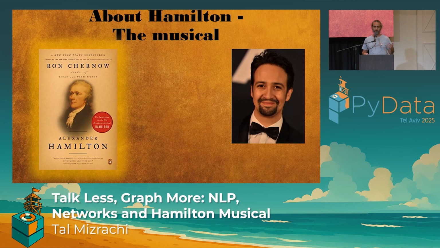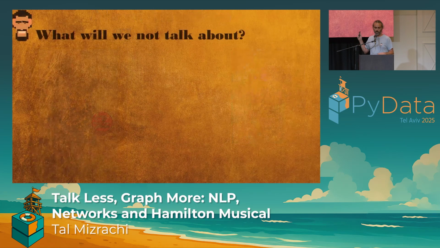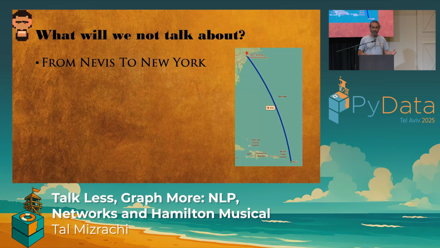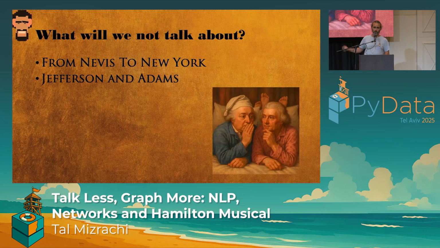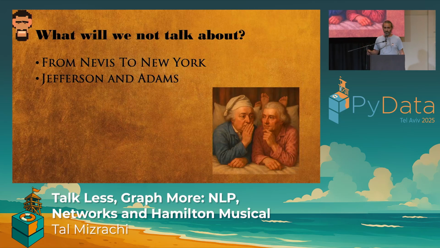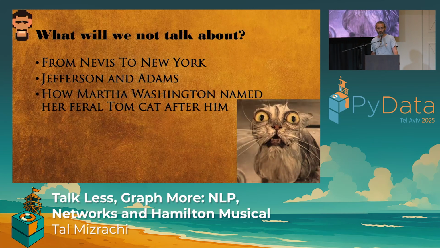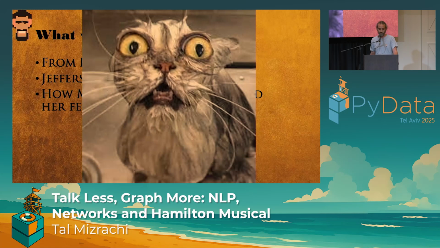But let's start first with what we're not going to be talking about. We are not going to talk about how Hamilton himself dragged his behind all the way from Nevis to New York. We are not going to talk about how John Adams and Thomas Jefferson gossiped their way after he died and ruined his reputation. And we are definitely not going to be talking about how Martha Washington named her feral tomcat after him. That's historically debatable.